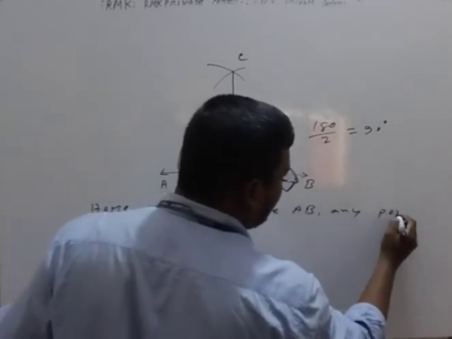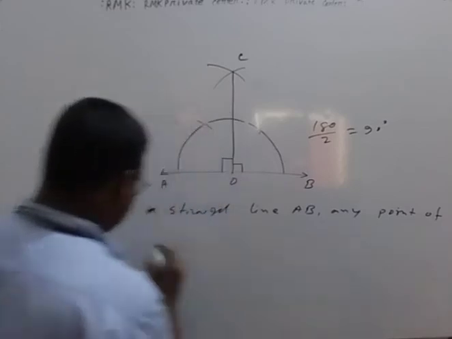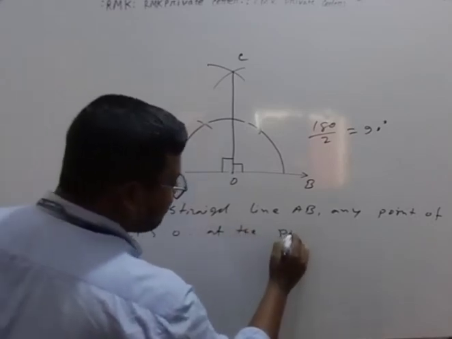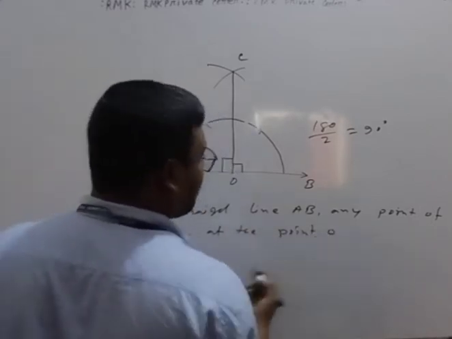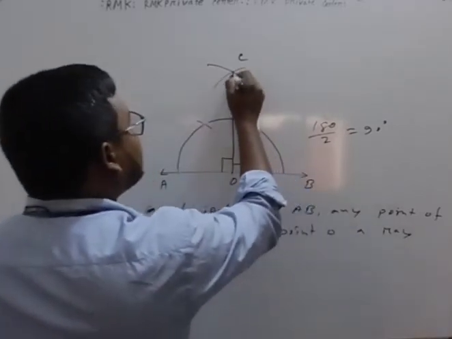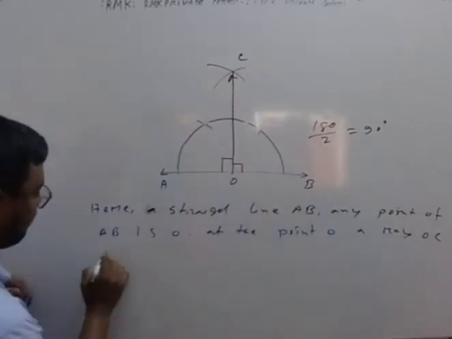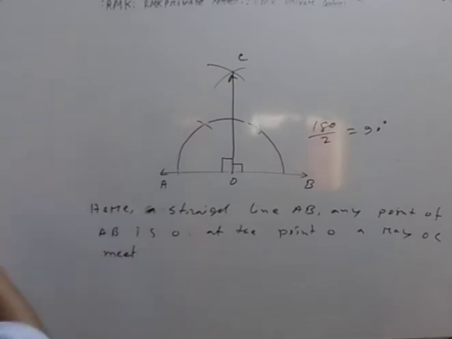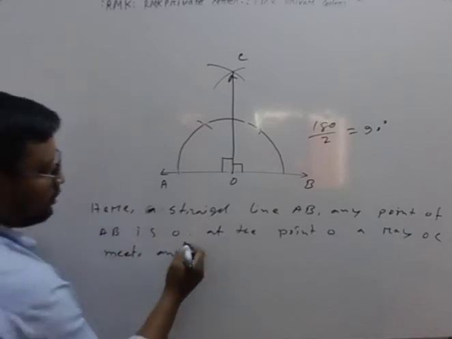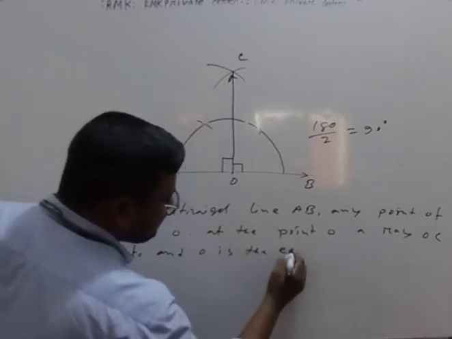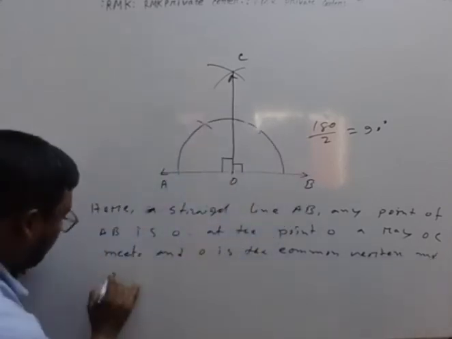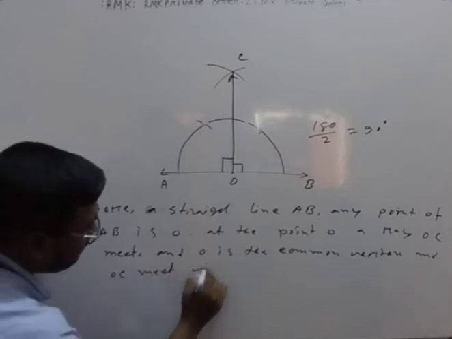Any point of AB is O. At the point O, a ray OC meets, and O is the common vertex, and OC meets AB vertically.